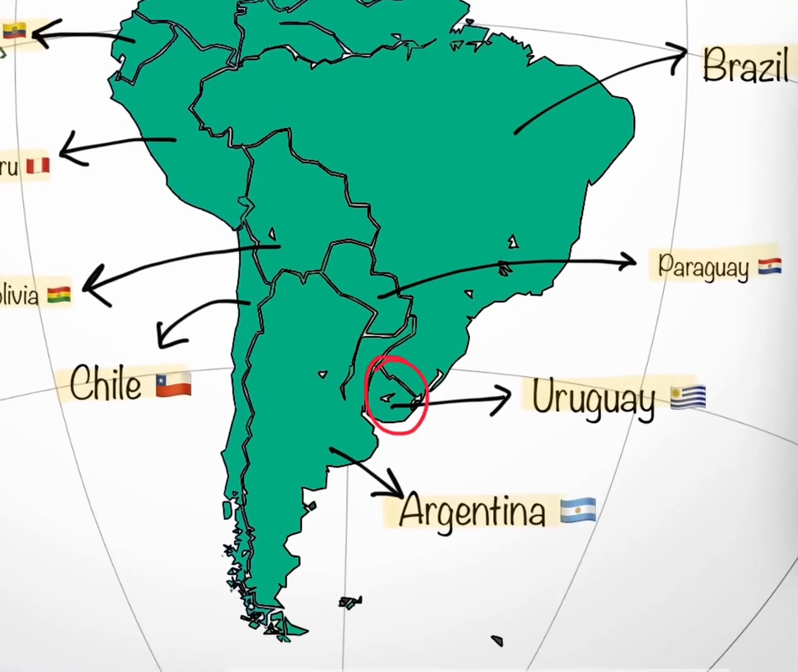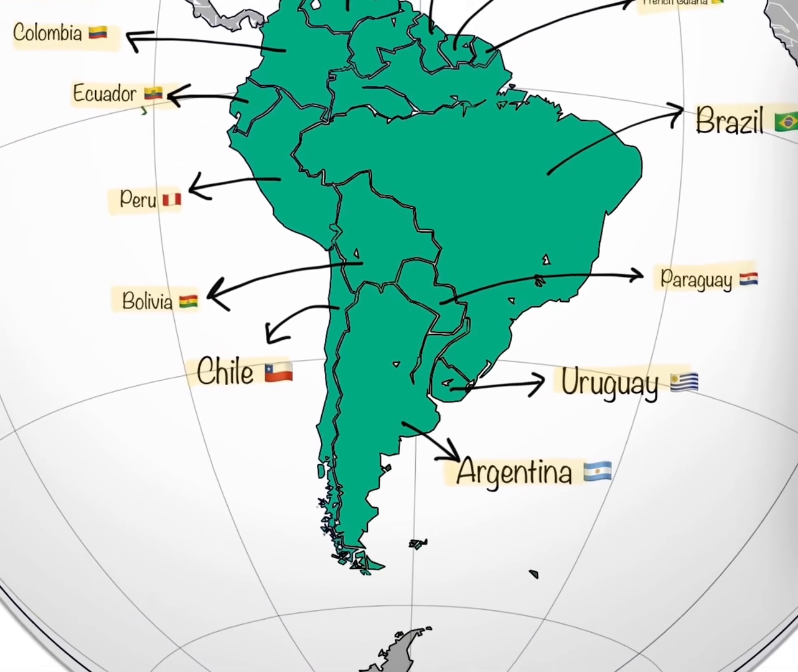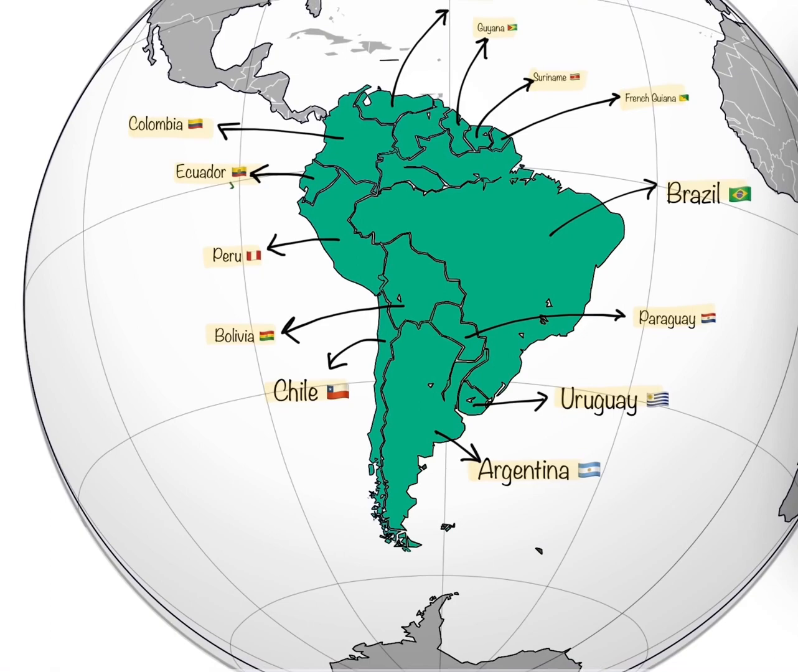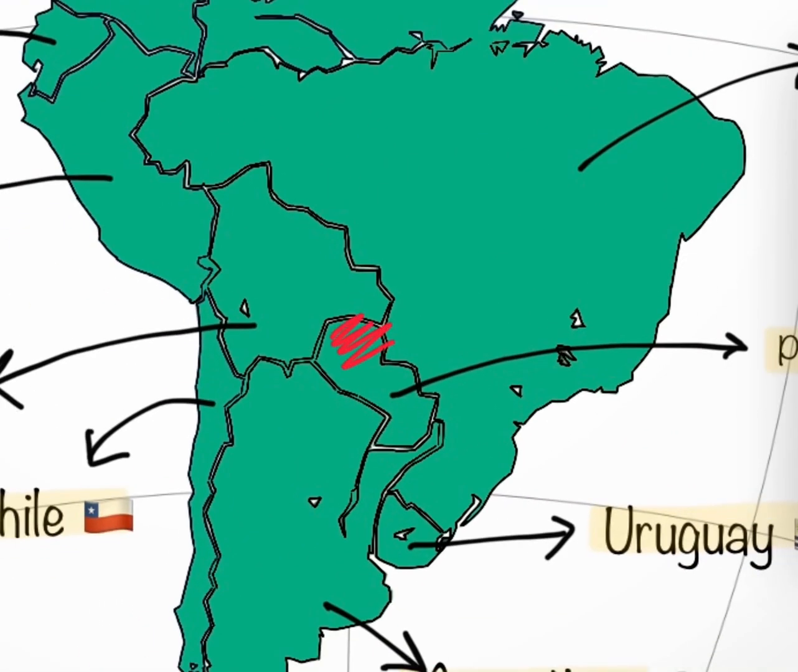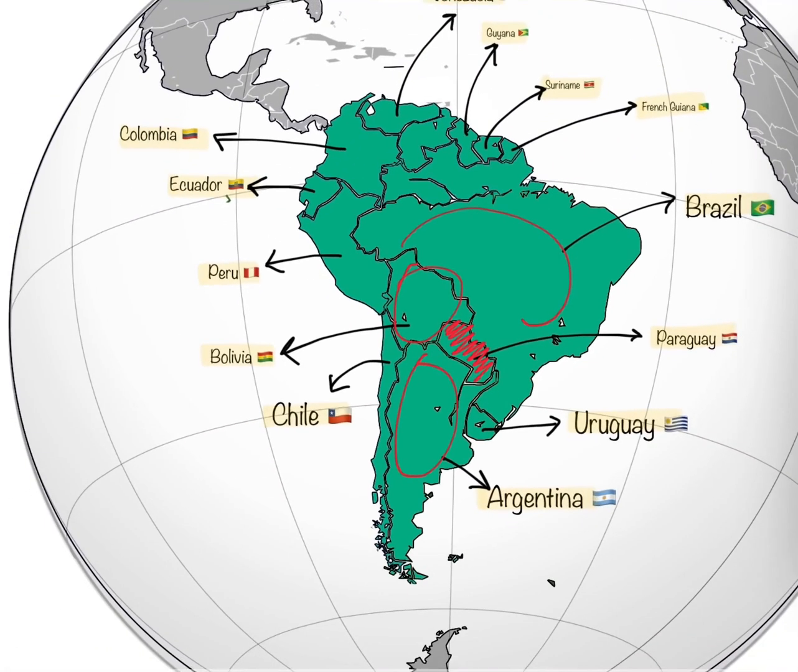Uruguay. Uruguay has boundaries only with Brazil and Argentina. Uruguay and Argentina also have coast in the Atlantic Ocean. Paraguay is a landlocked country. This landlocked country has boundaries with Brazil, Bolivia, and Argentina. It is very important to note that it does not share a boundary with Uruguay.